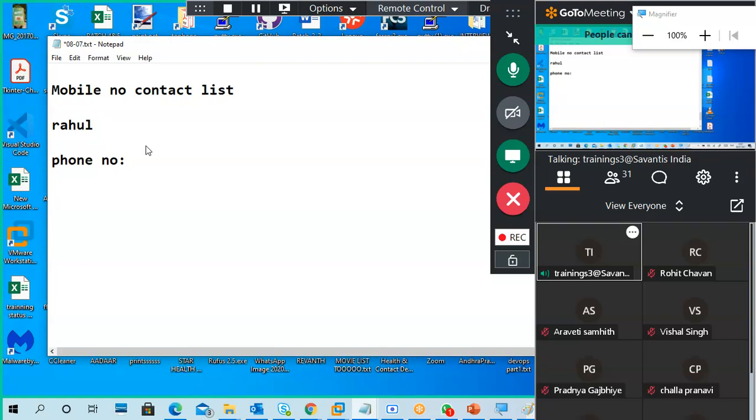So for example, 9123 4, a fancy number. For example, this is Rahul's number. I have to dial the number, so I have to remember all the phone numbers. Generally, my parents had a phone number. In earlier days there were very few mobile phones. We had only one mobile phone for my parents. I remembered that phone number, my sister's phone number, and my phone number.